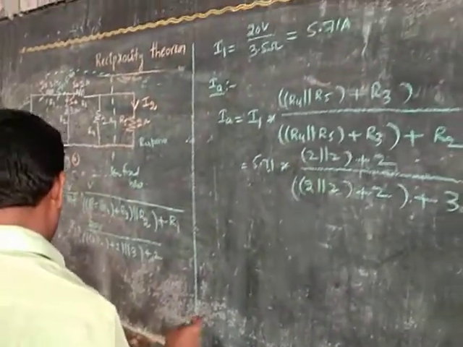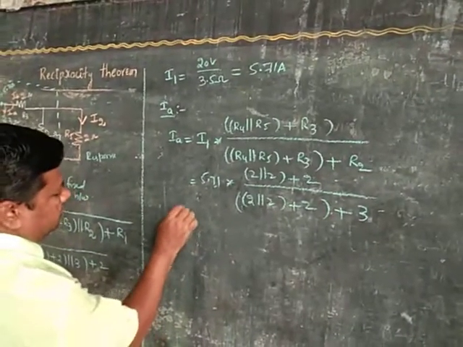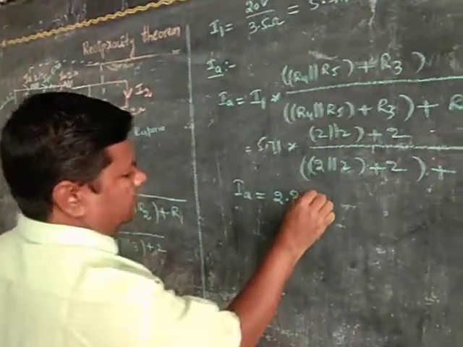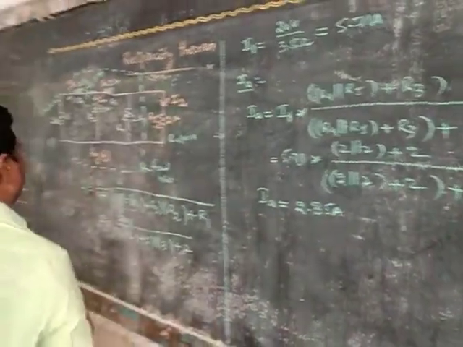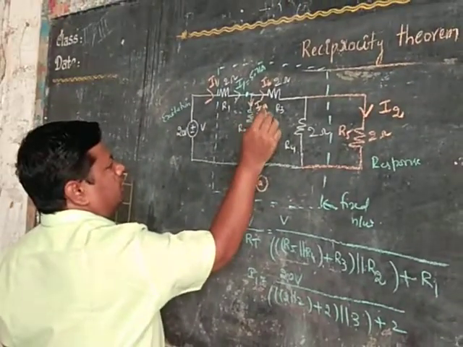That is equal to, IA is equal to 2.85 amperes.